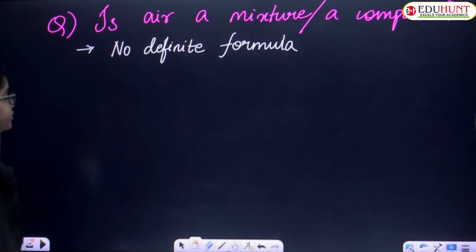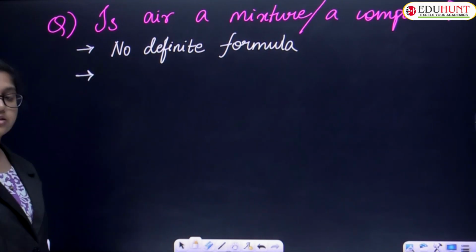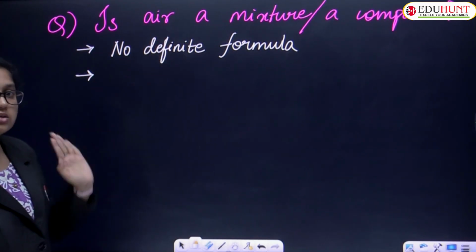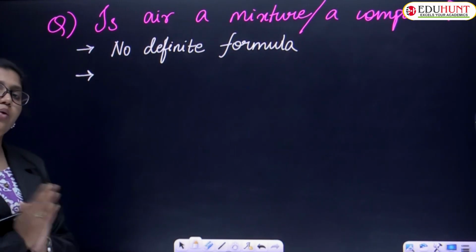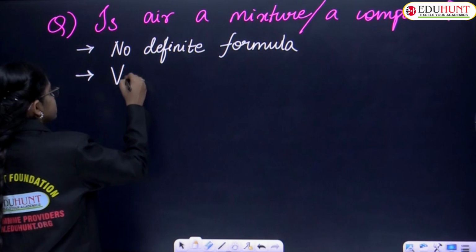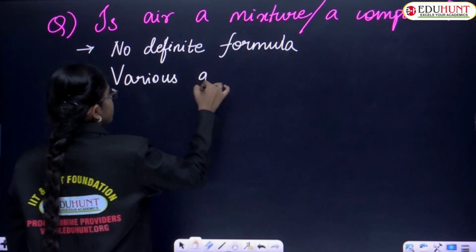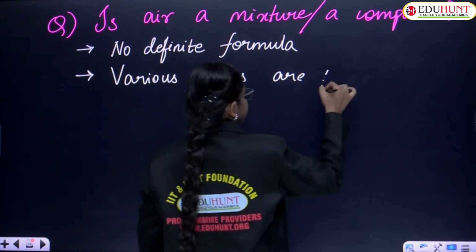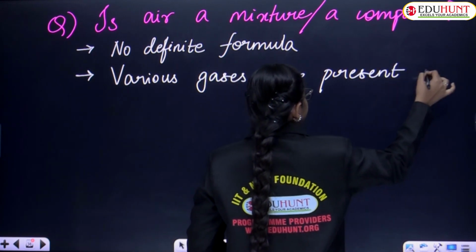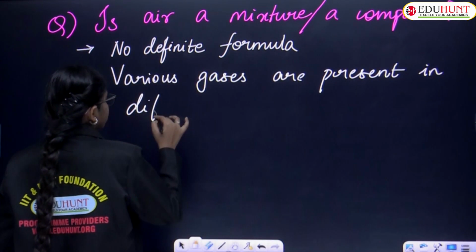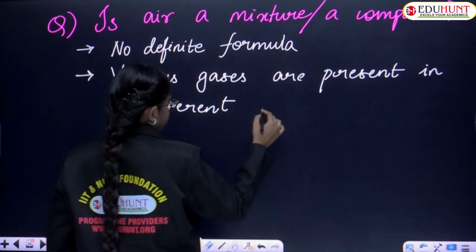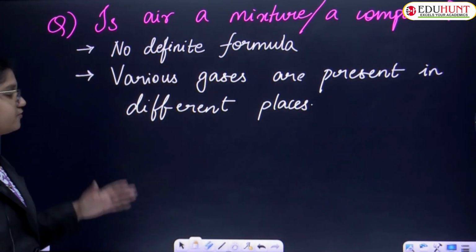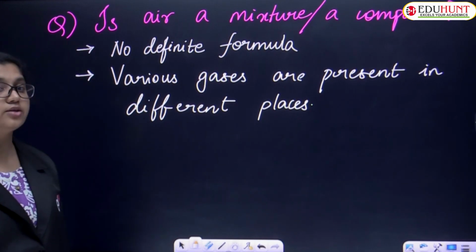Air consists of various gases present in different places all through the atmosphere. So the various components of gas are present in different places. You know how these components are separated?